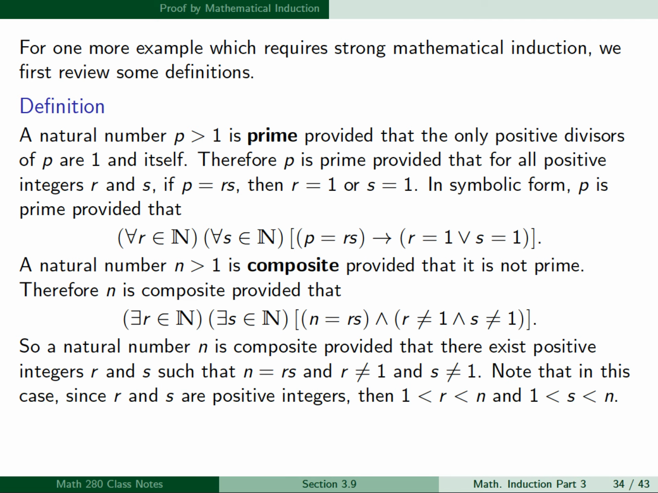And note that in this case, since r and s are positive integers, then r has to be strictly greater than 1 and s has to be strictly greater than 1. And since s is strictly greater than 1, then r has to be strictly less than n. And since r is greater than 1, then s will have to be strictly less than n. So both r and s are greater than 1 and less than n. Now the integer 1 is neither prime nor composite, so it's in its own category.